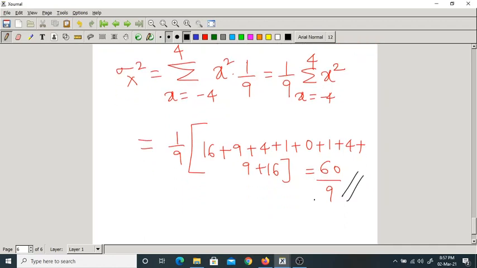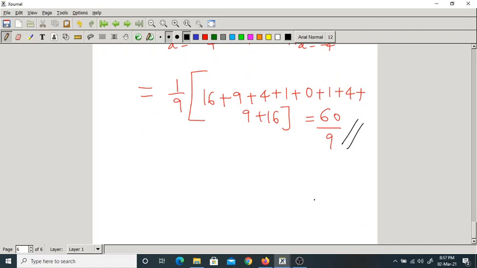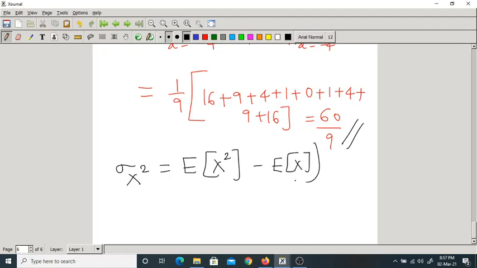Now, otherwise, what is the formula of variance? I told you one more formula, that is expectation of x square minus expectation of x whole square. This is nothing but mu, that is equal to 0.